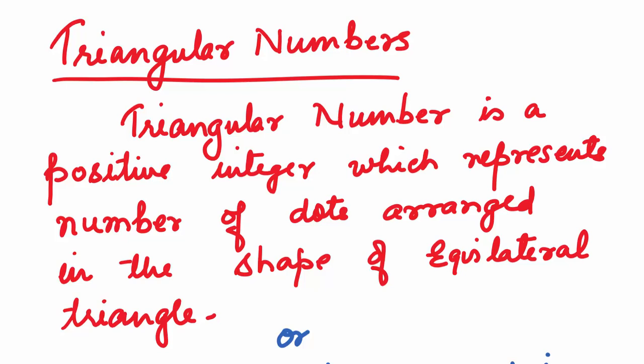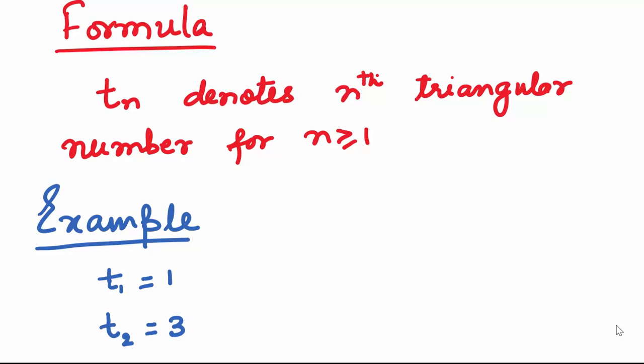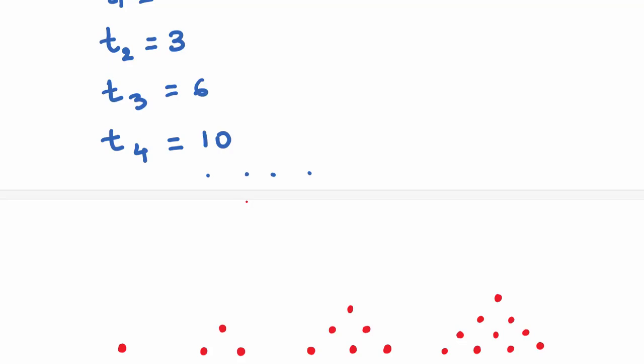A triangular number is a positive integer which represents the number of dots arranged in the shape of an equilateral triangle, or the number of dots arranged in equilateral triangular arrays. We denote the nth triangular number by Tn for all values of n greater than or equal to 1. For example, T1 will be 1, T2 will be 3, T3 will be 6, and T4 will be 10. That is how these numbers are denoted.